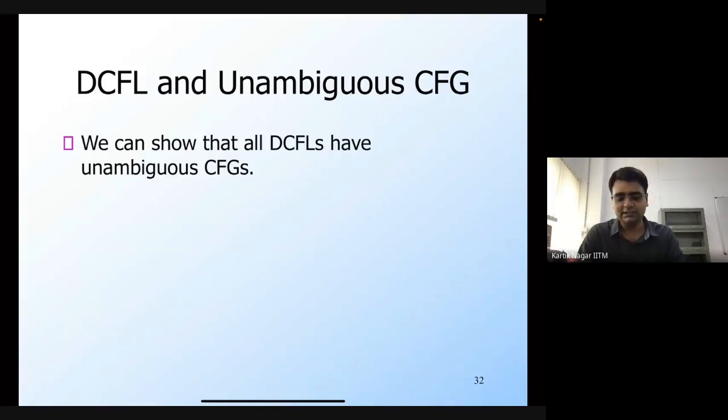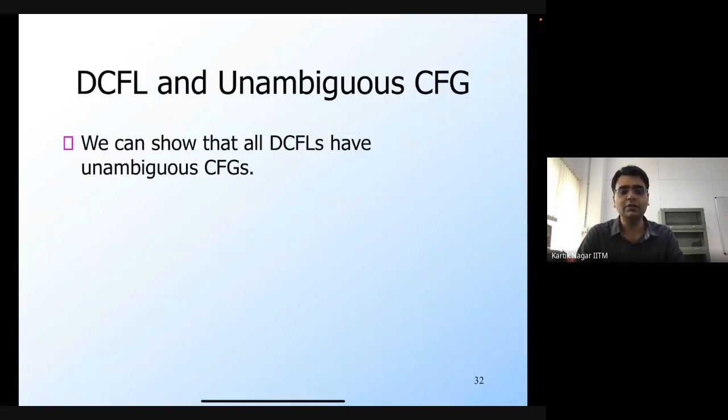Remember the concept of ambiguity: if you have a CFG, and any string that you can derive from the start symbol has multiple leftmost derivations, or multiple rightmost derivations, or multiple parse trees, then this CFG is ambiguous.